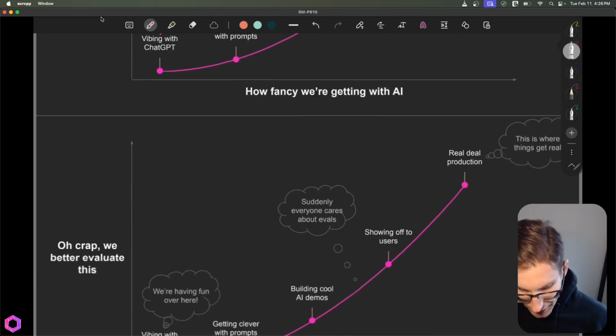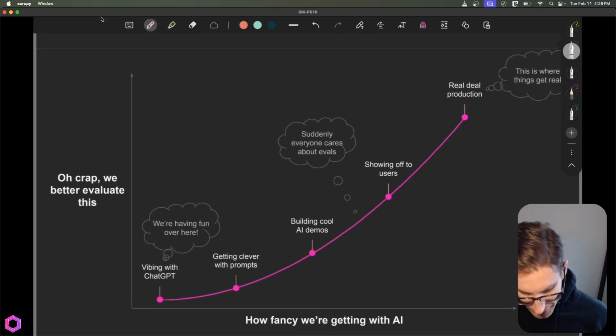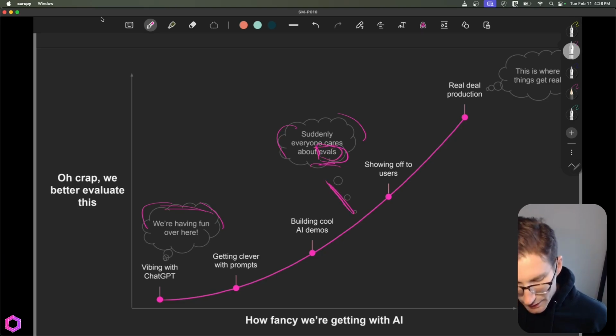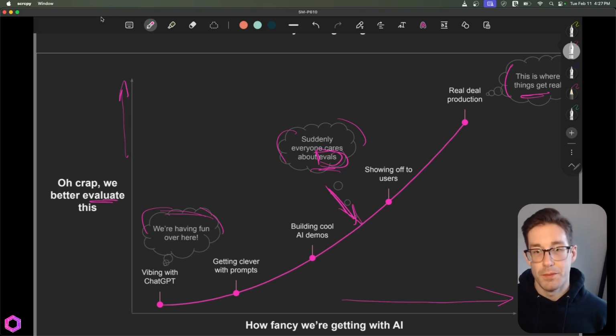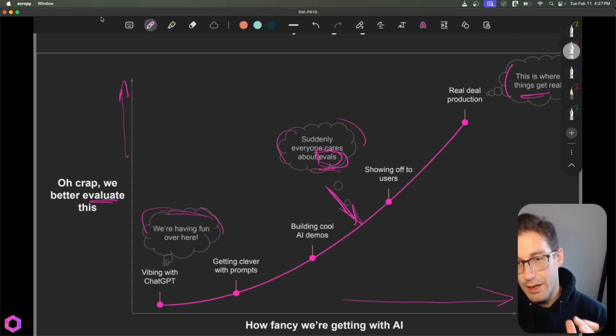Now, when you're going on this journey, people tend to have a lot of different thoughts. First down here, you're like, oh, this is fun. I'm having a good time. Then, suddenly everybody starts caring about evals. They start really obsessing over this around this point in the progression. And at the end, things get real. They're getting real because we realize that the importance of evals increases as we get more and more fancy with our AI and also become more and more useful. So this is the journey that everybody embarks on, and this is the importance behind evals and how it increases.